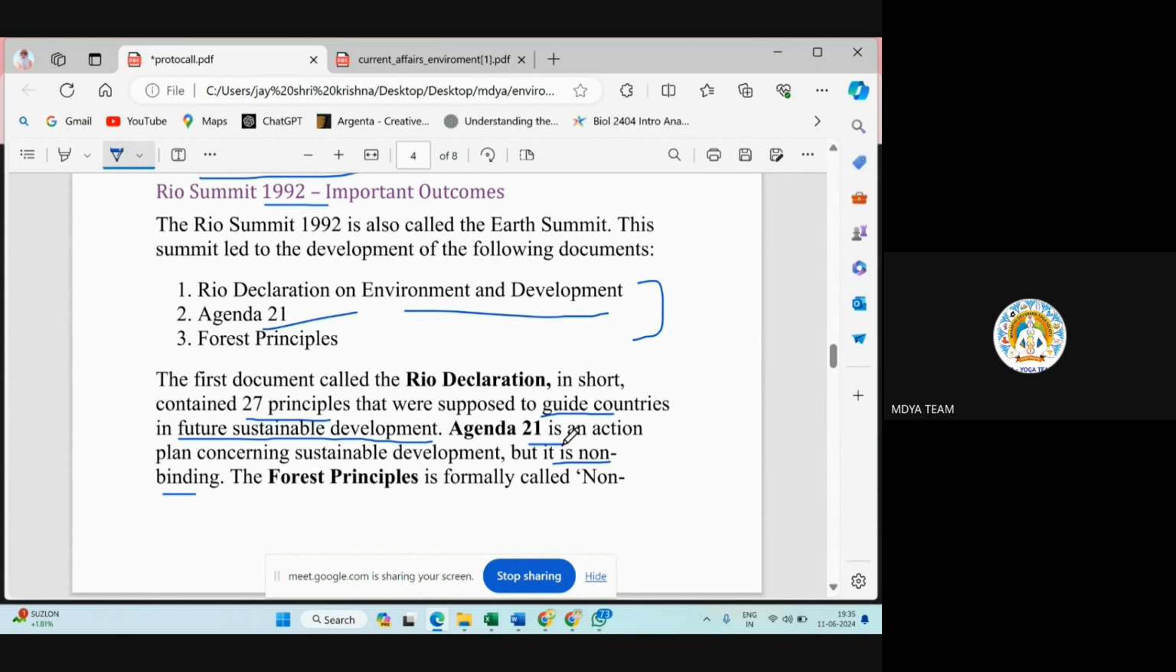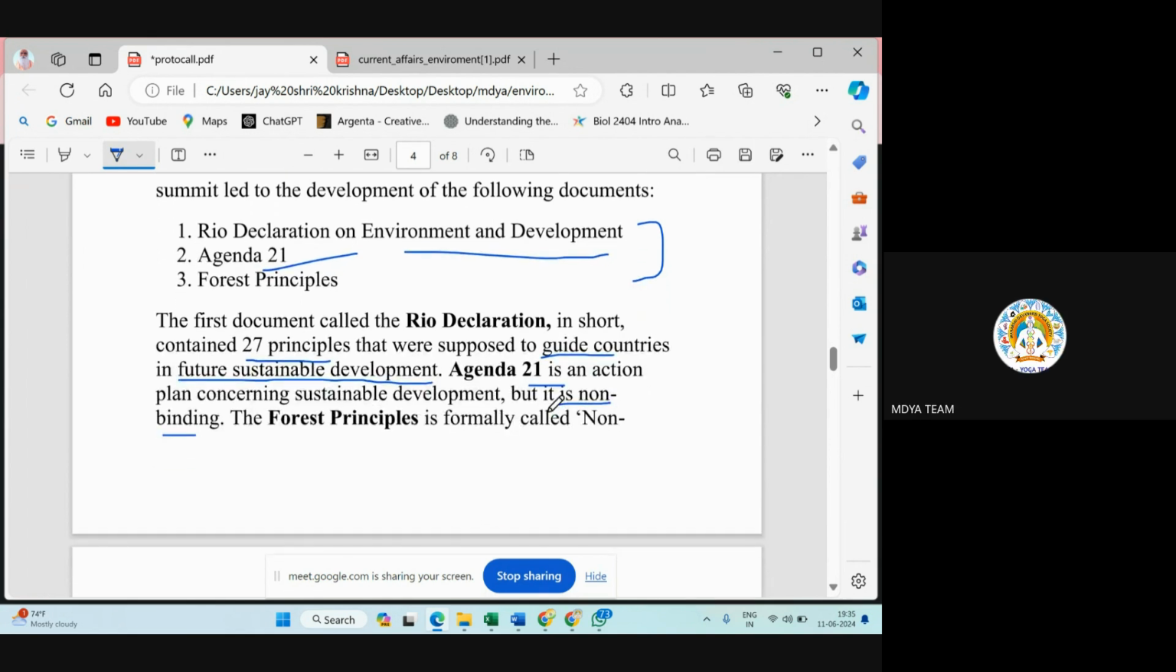I was actually asking at that time, what is the difference between binding and non-binding? Generally what we know, sir, binding means bound, and non-binding means not bound. Okay, what do binding and non-binding mean?